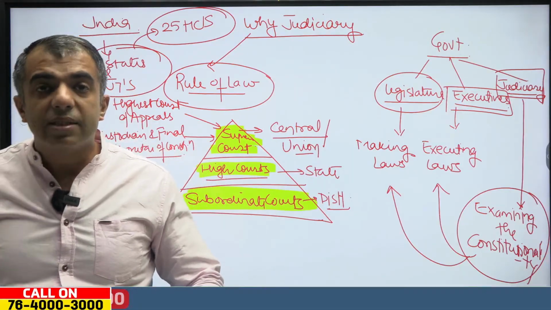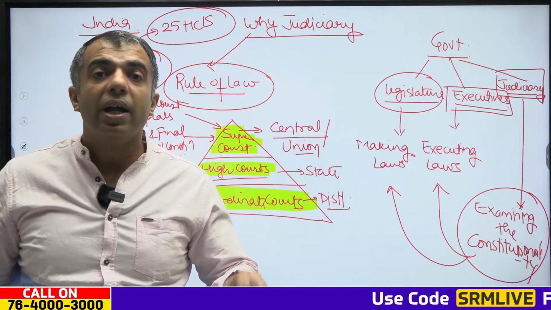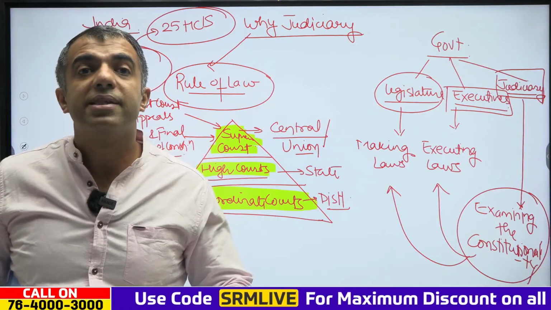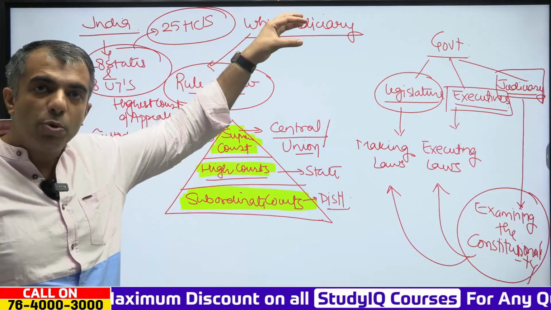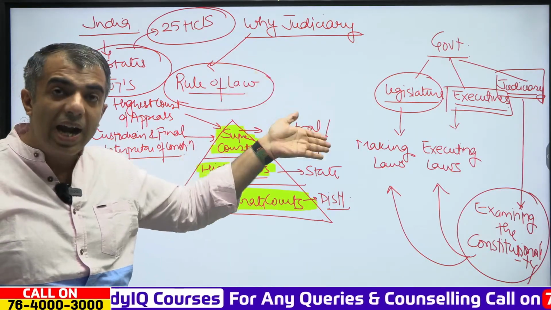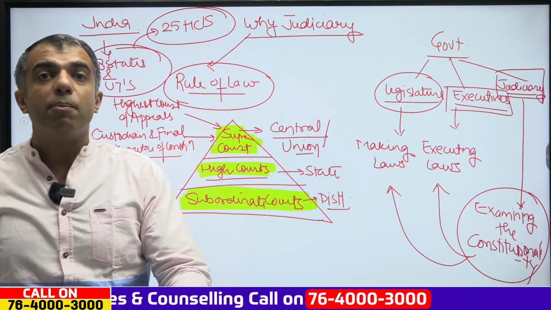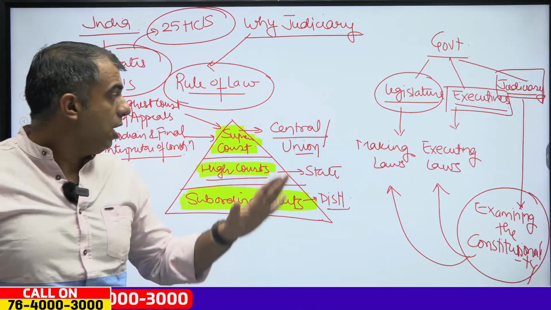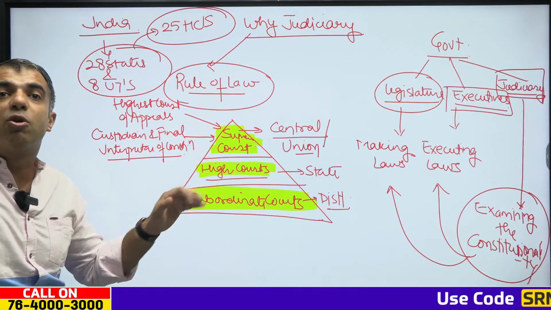Each state has a high court, which is the highest court of the state. Moreover, there are common high courts that have also been established by the 7th Constitutional Amendment Act. At the top is the Supreme Court, which is located in New Delhi, presided over by the Chief Justice of India and other judges. The decisions made by the Supreme Court are binding upon all courts in the country. Clear? So, this is the pyramidal structure of courts in the country.